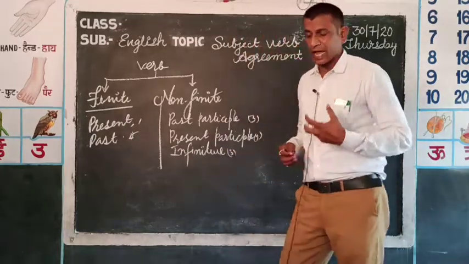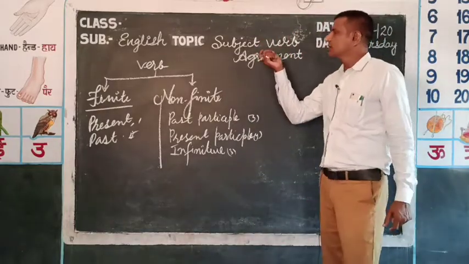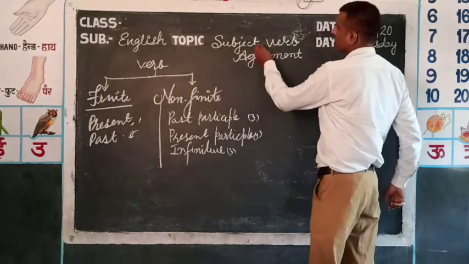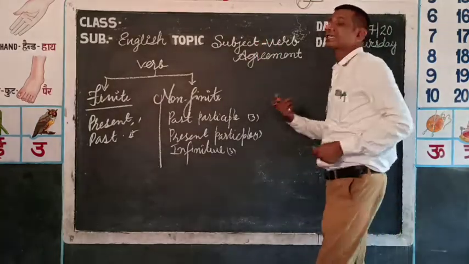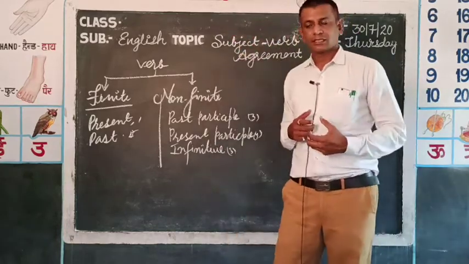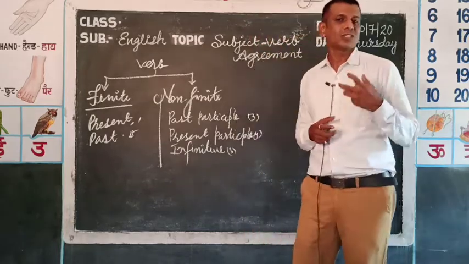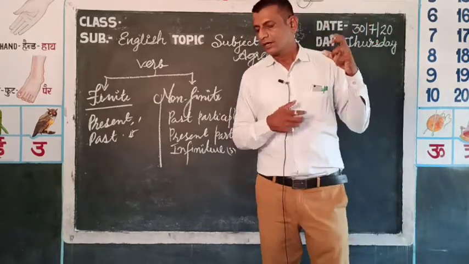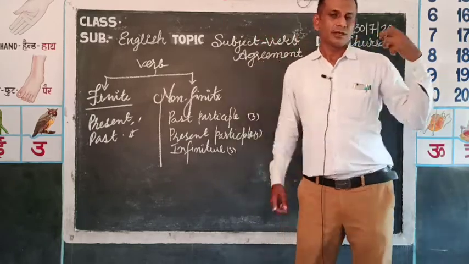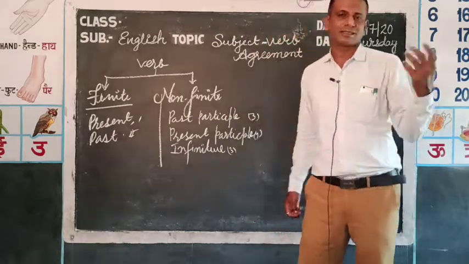Now, continuing this topic, today we are going to discuss subject verb agreement. Whenever we write or speak any sentence, we start with a subject. It can be a noun, pronoun, or sometimes a present participle verb as a gerund.